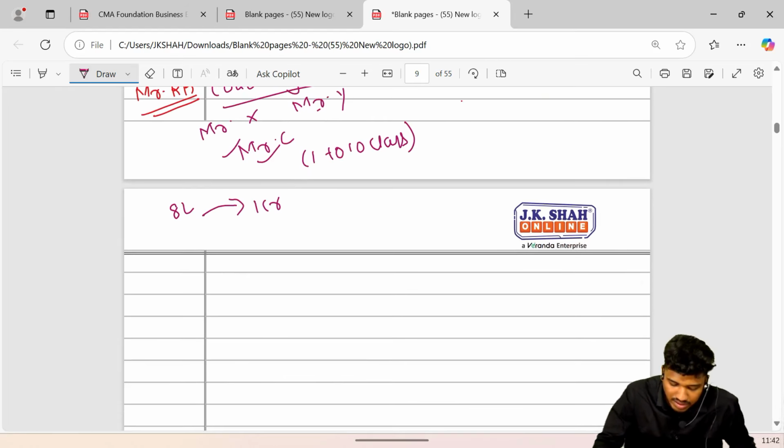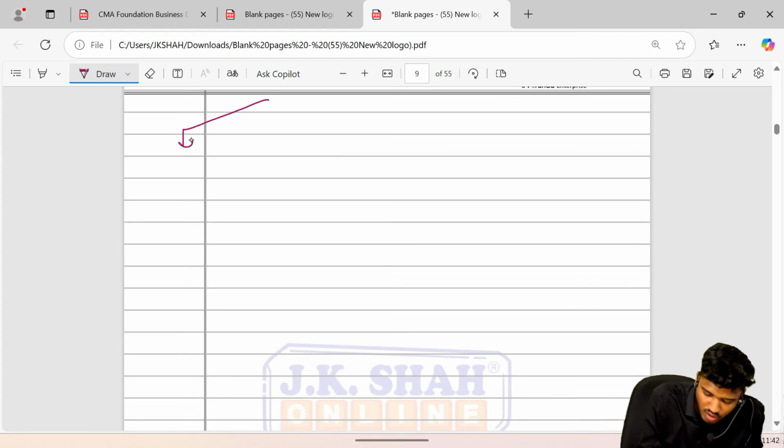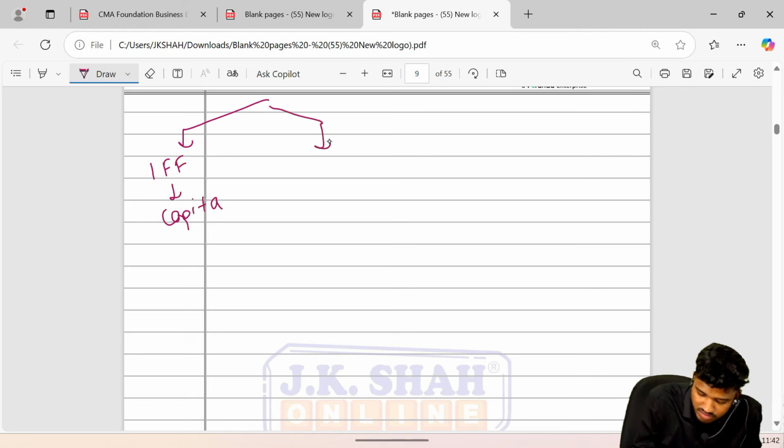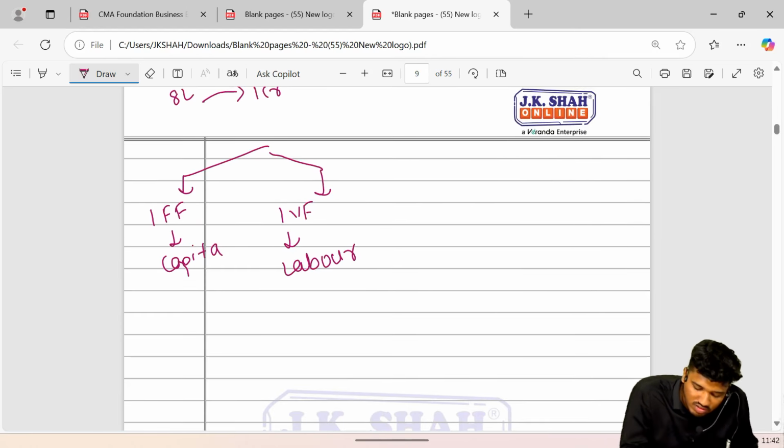Okay, moving ahead. So short run is the production period in which one factor is fixed, that is capital, and another factor, that is the variable factor, labor, can be changed. One factor is fixed and another factor can be changed. I just made you understand why capital is fixed.